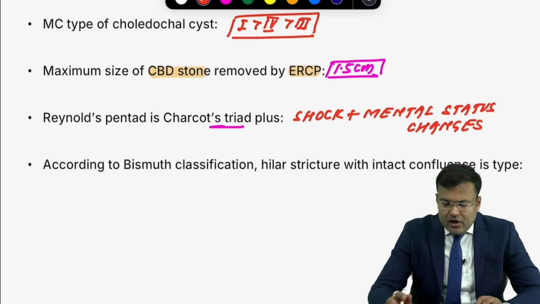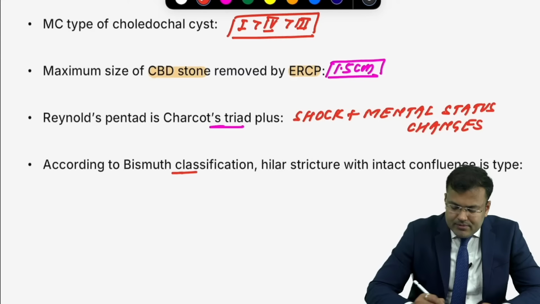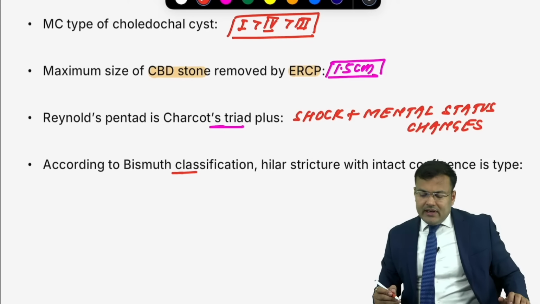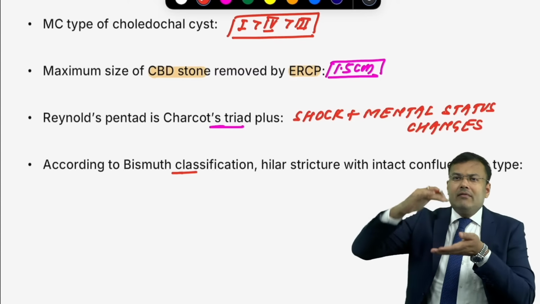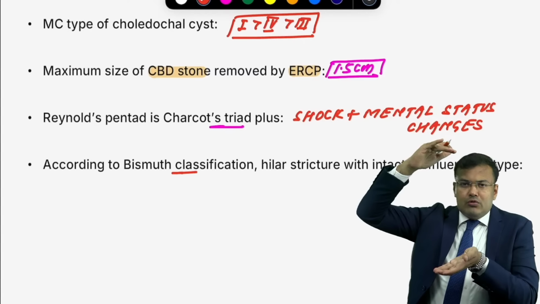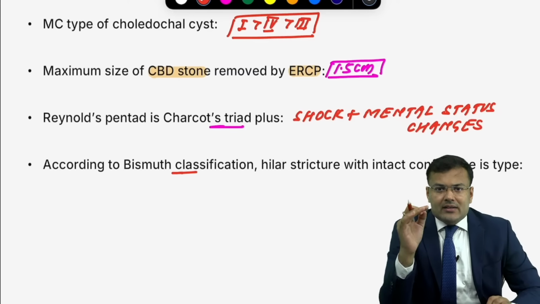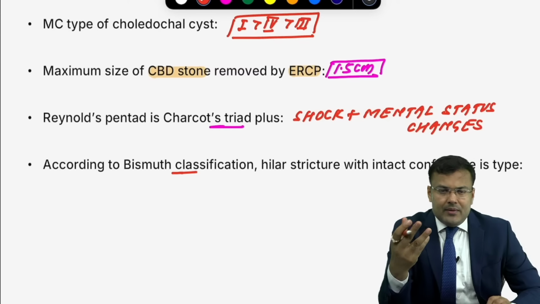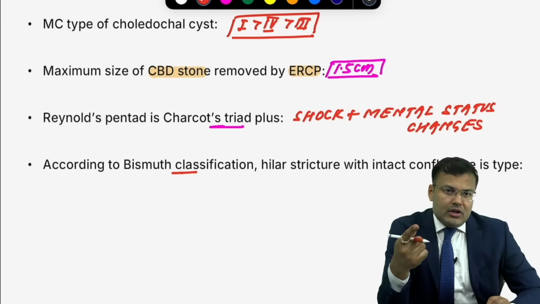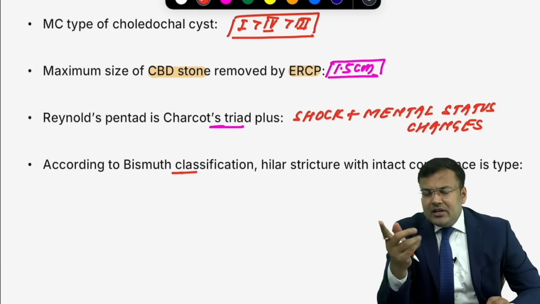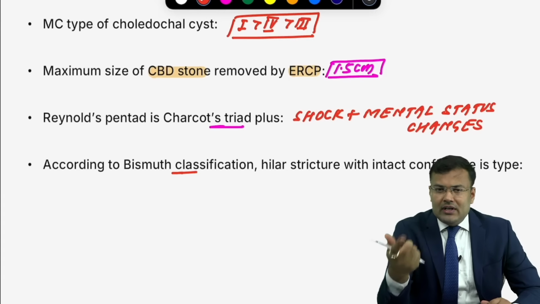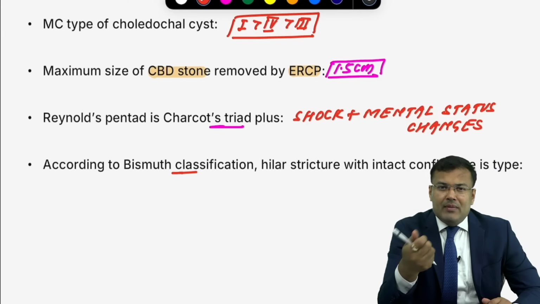Next question, according to Bismuth classification, hilar stricture with intact confluence. Now see here, whenever common hepatic duct stump is more than 2 centimeter, it's type 1. Less than 2 centimeter, type 2. Hilar stricture with intact confluence, type 3. Hilar stricture with destroyed confluence, type 4. Stricture involving aberrant right sectoral duct with or without stricture of common hepatic duct, type 5.